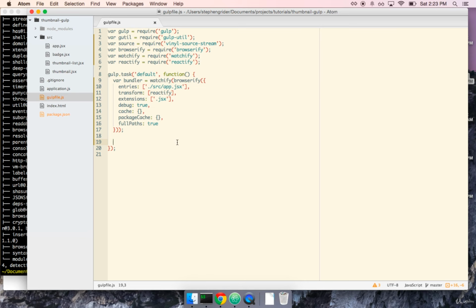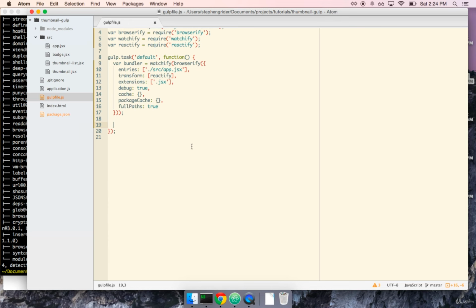So, in the context of this tutorial, probably don't sweat so much about knowing exactly all these different properties in here and what they're all doing, but do know that they exist and don't be afraid to figure out what they do and make changes yourself in the future. And most importantly, try to avoid just copy pasting around your Gulp file from project to project or off of Google directly.